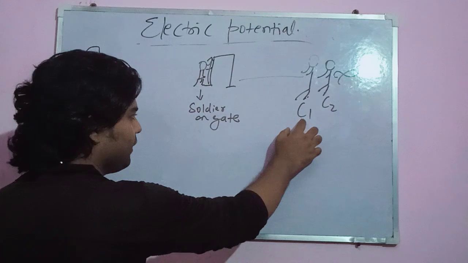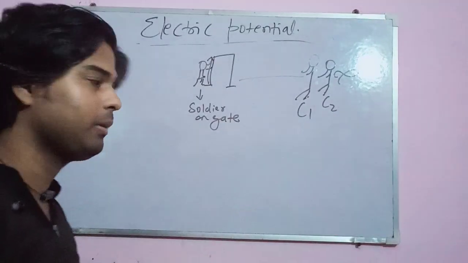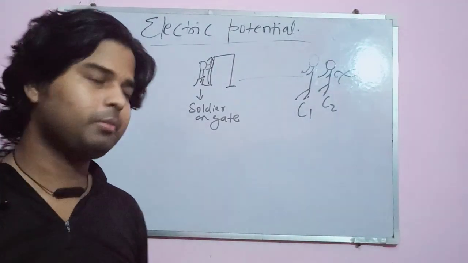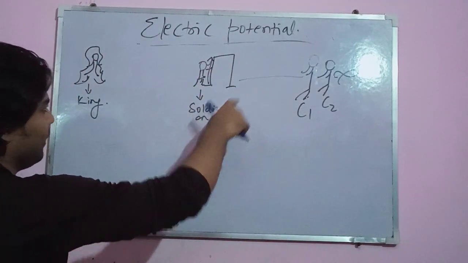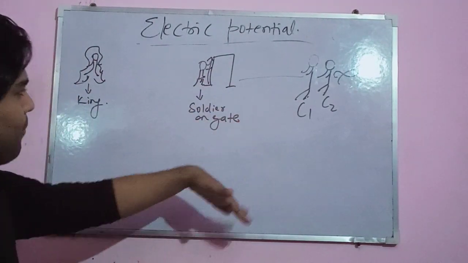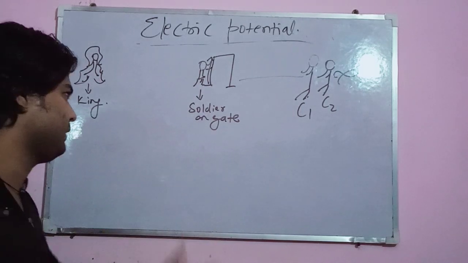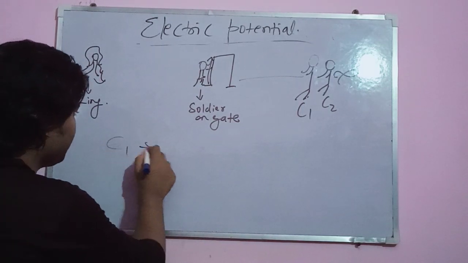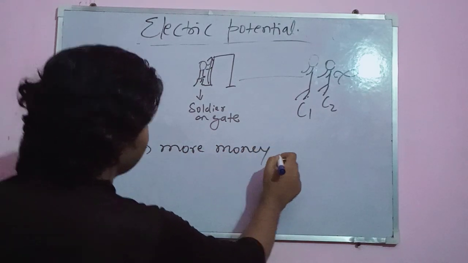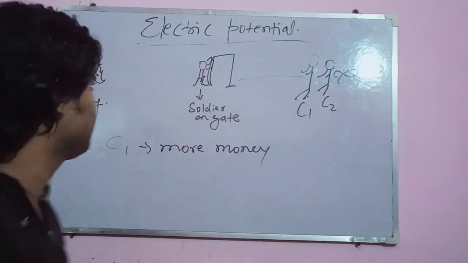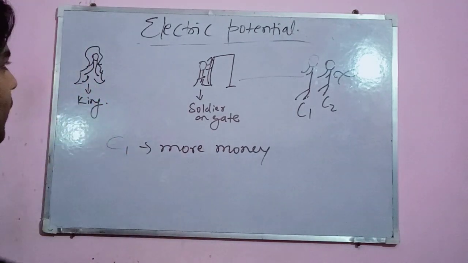C1 has more complaints, C2 has fewer, and that's why the soldier tells C1 that you have to pay more money as tax. C1 is paying more money because C1 has more complaints to tell the king.